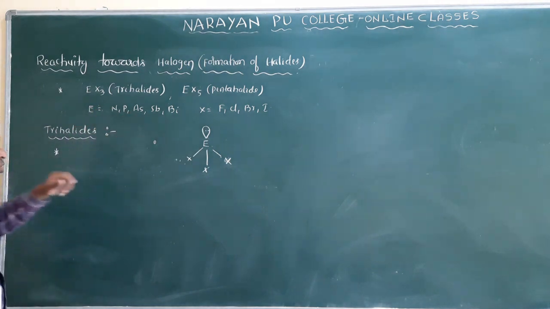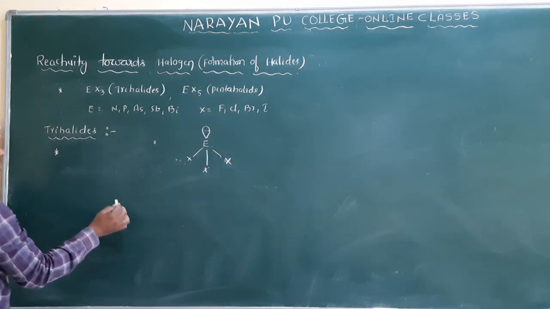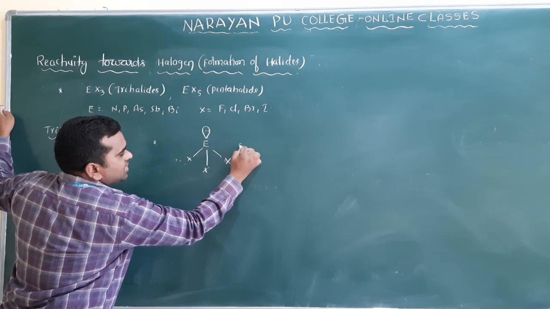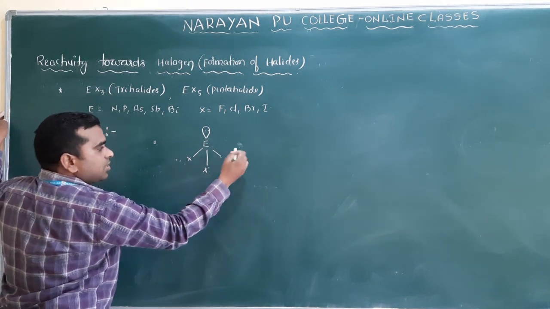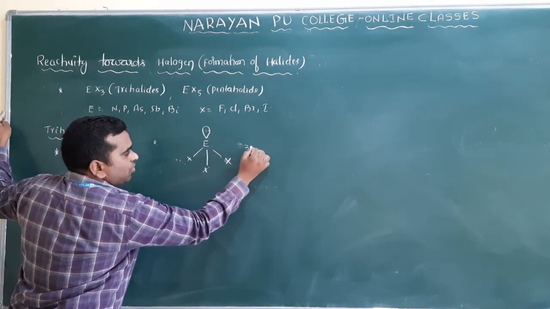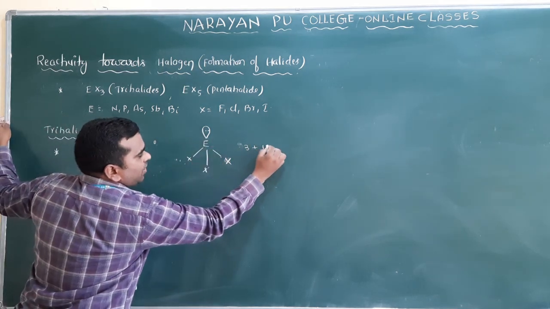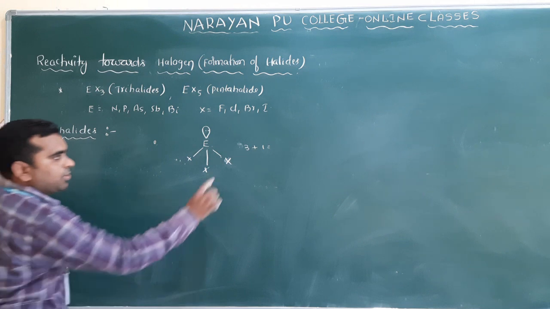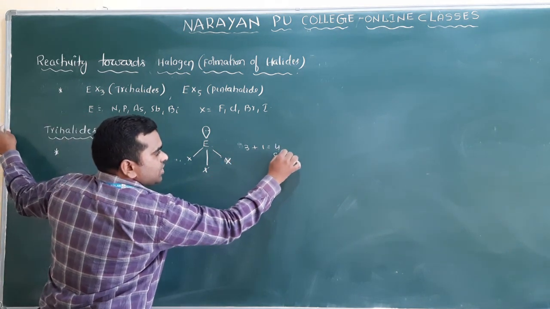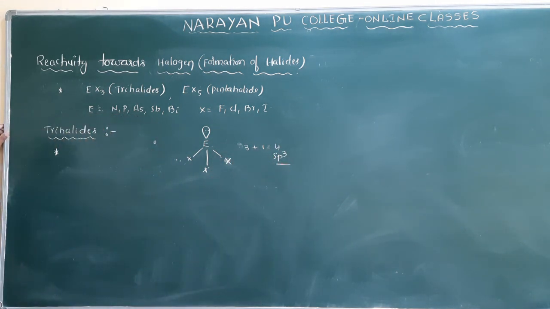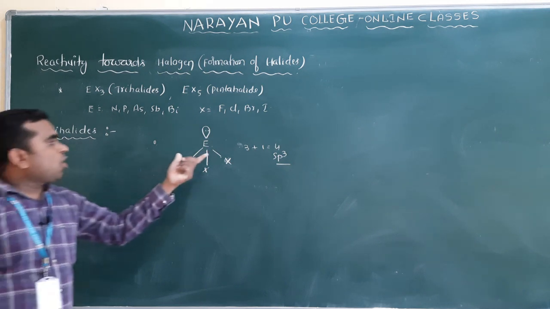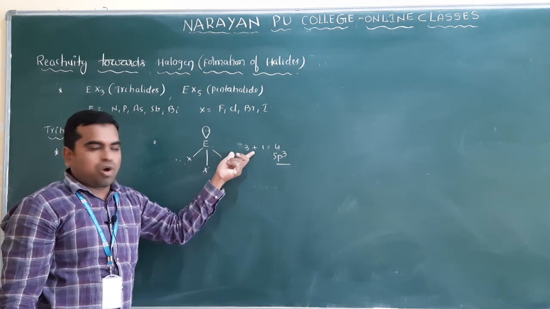I already gave the hybridization formula. Simple trick: number of sigma bonds plus lone pairs. Total 3 plus 1, 4. 4 means sp3.